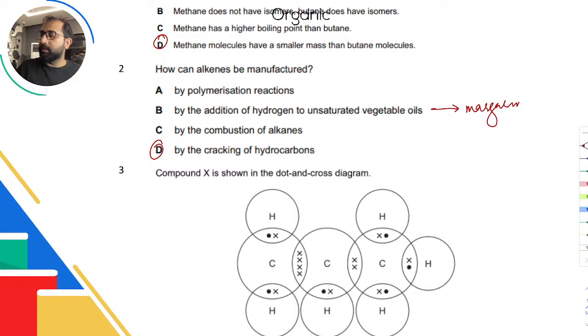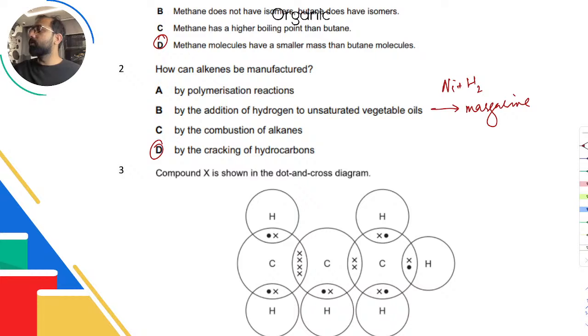And if you remember, the requirement is nickel and hydrogen gas that you add to vegetable oil which are unsaturated, which had double bond. किसी में डबल बॉन्ड होगी तो वहाँ पे एडिशन होगी. सो यहाँ पर मार्जरीन उससे बन रहा है. Similarly, combustion of alkenes, combustion produces carbon dioxide, water. If you have incomplete oxygen or limited oxygen, combustion produces carbon monoxide, or it even produces just carbon.